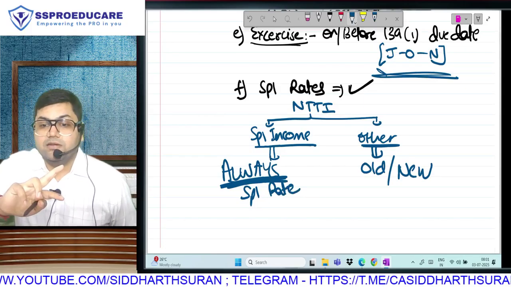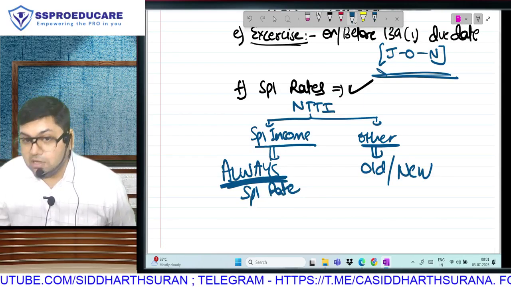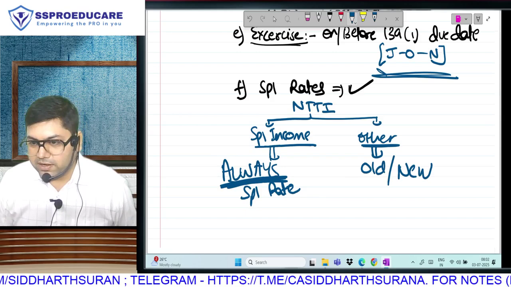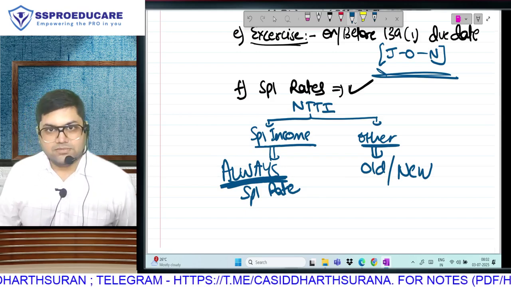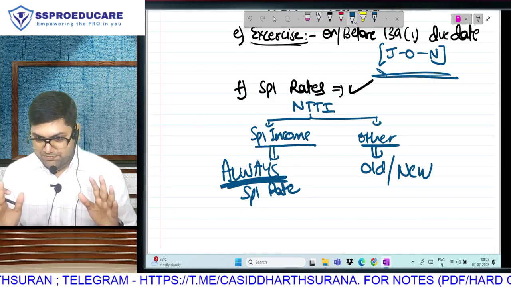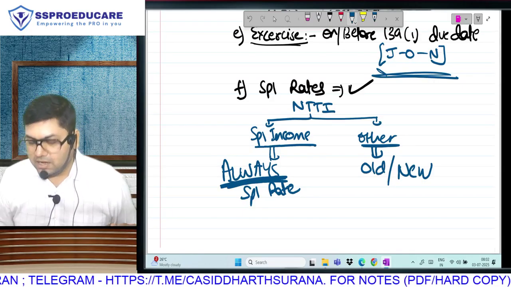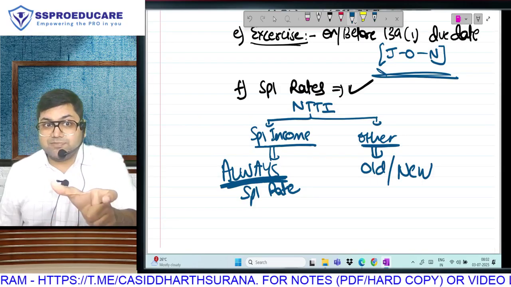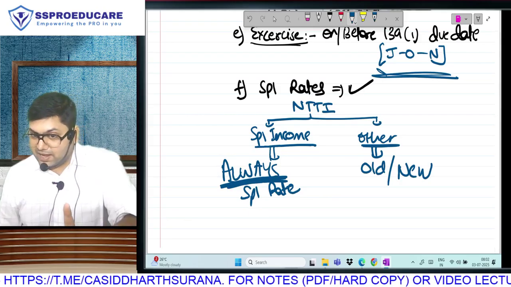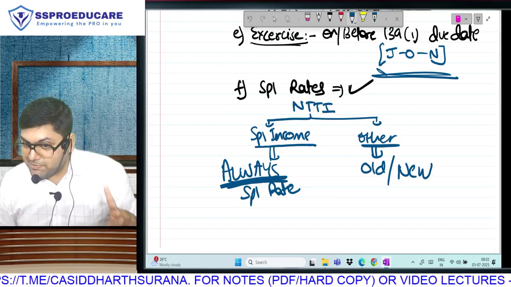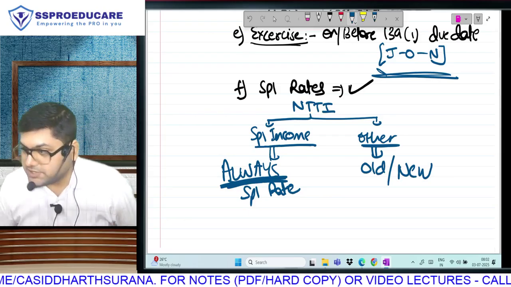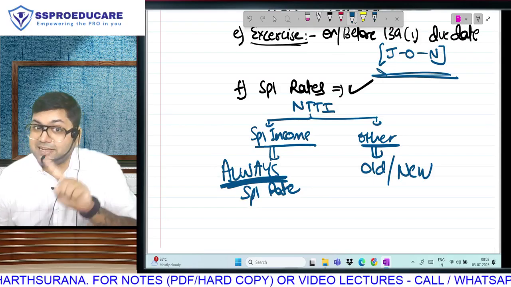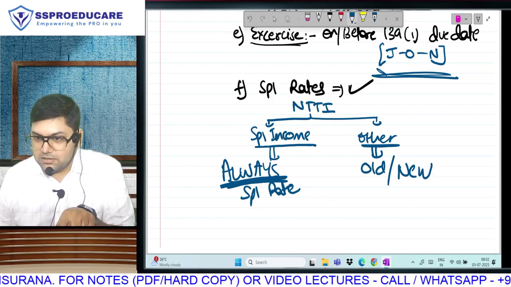The option of old and new is available only for your normal incomes, other incomes. Special income will go in special. For example, I have got 10 lakh ka PGBP and 5 lakh ka LTCG on house. So for 10 lakh, I can choose old regime ke new regime. But 5 lakh, irrespective of regime, 5 lakh will be taxable at special rate, long-term capital gains tax. Understood? That means MAT AMT not applicable, but special rate applicable.